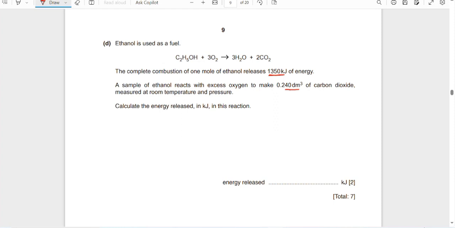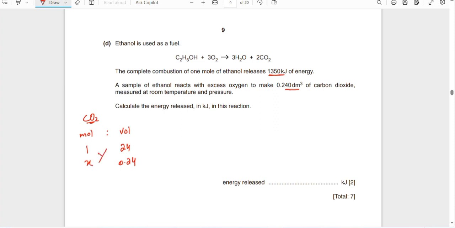And those moles will be multiplied by this energy, then we'll get the amount of energy released. So let's see what we do here. I'm writing here for carbon dioxide: we have moles and we have volume. For 1 mole of gas, carbon dioxide, there is 24 dm cube, by the molar volume. And if we have 0.24 dm cube, what will be the number of moles?